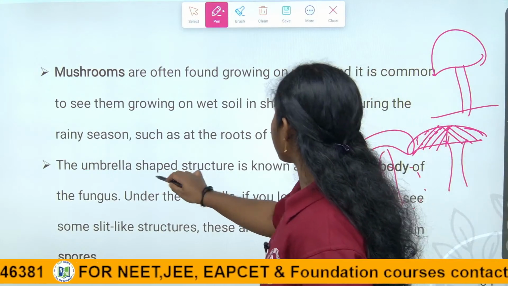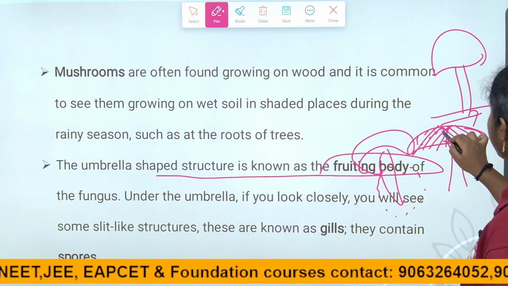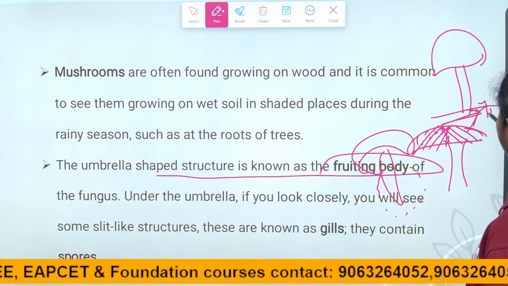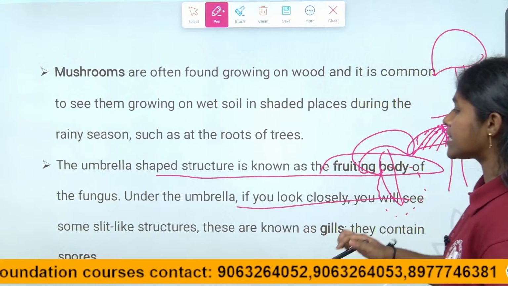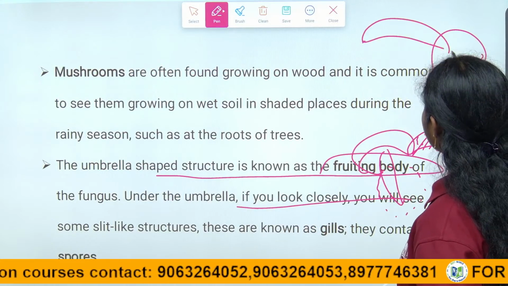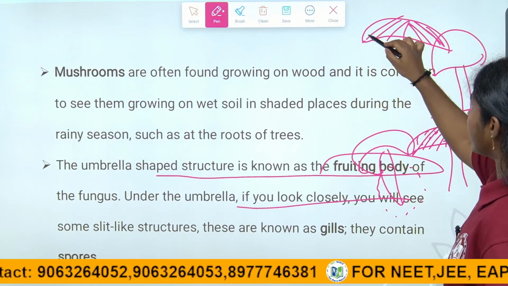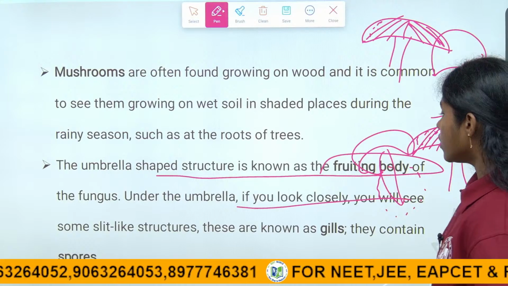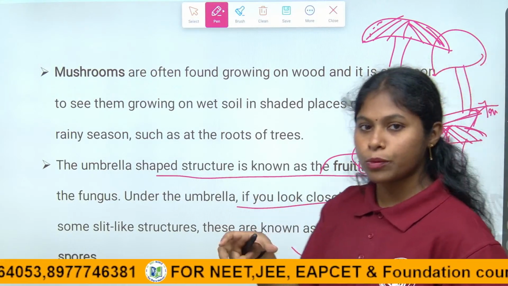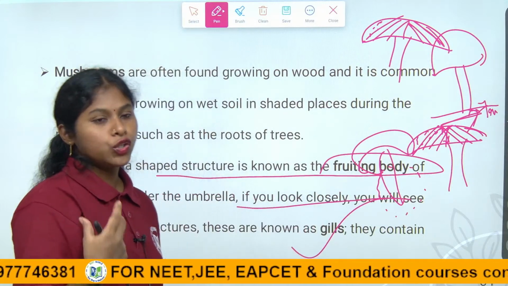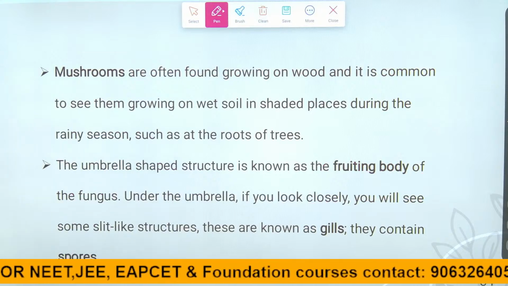The umbrella-shaped structure is known as the fruiting body of the fungus. Under the umbrella, if you look closely, we will see silk-like structures, nothing but these, children. They contain the spores, so they are also known as gills. When the spores are dispersed under suitable conditions, they give rise to new multicellular fungi. This is about the mushrooms, children.